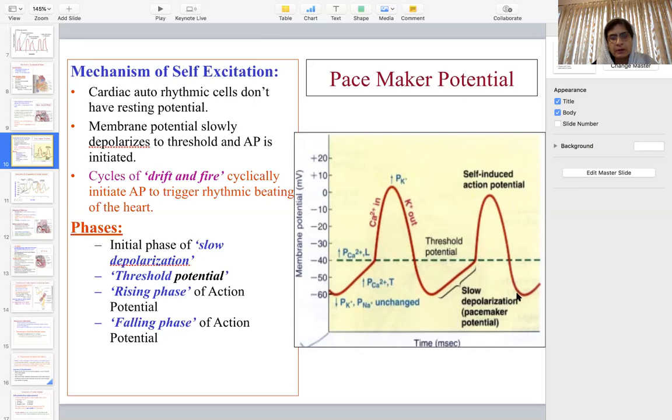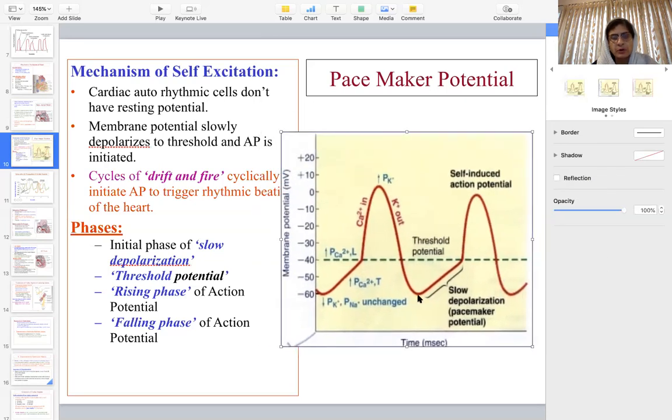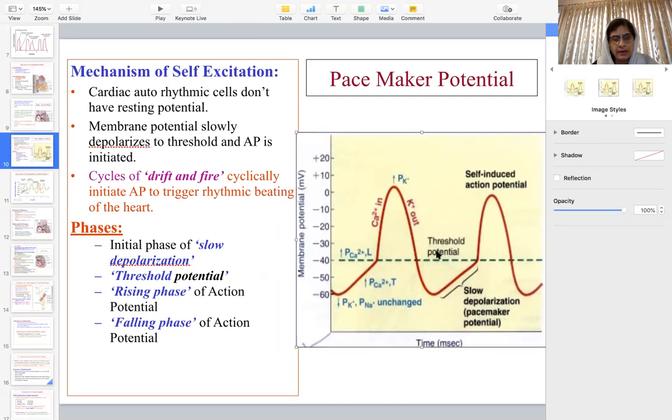But again it reaches -60, again the sodium-calcium channels will dominate the potassium channels and drift the voltage back up. So it is the drift and fire. This phase is called drift and fire, which causes depolarization again and automatically depolarizes the SA node.